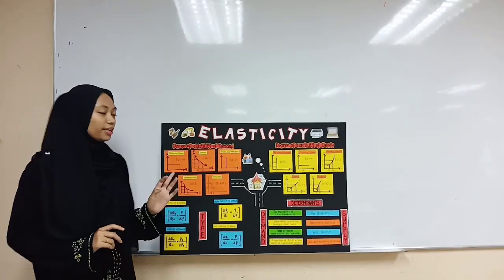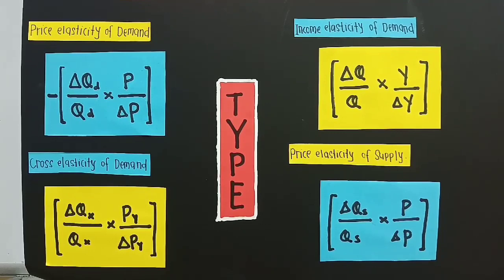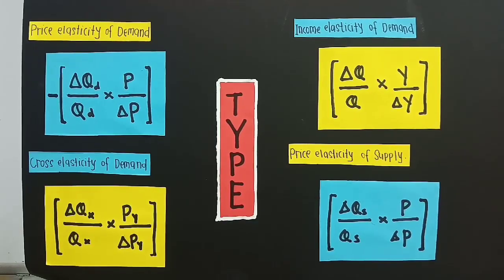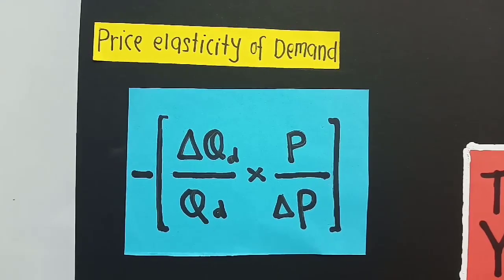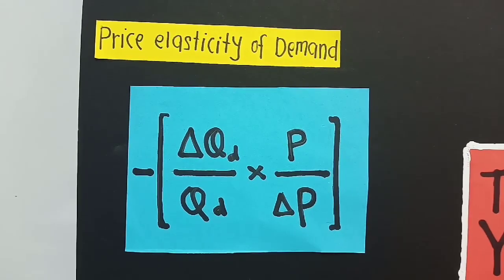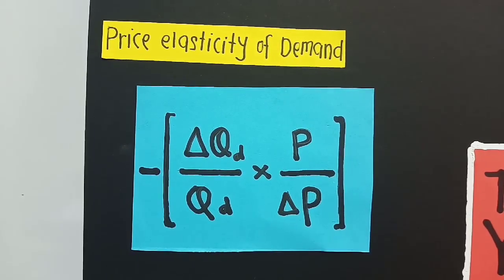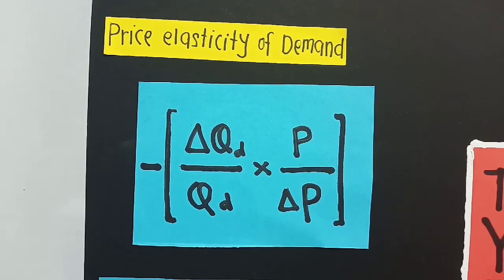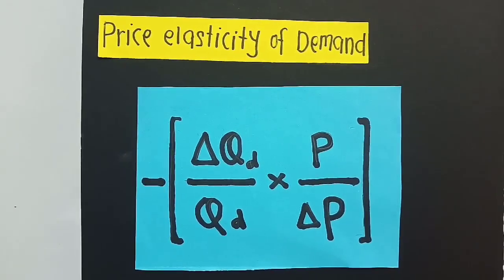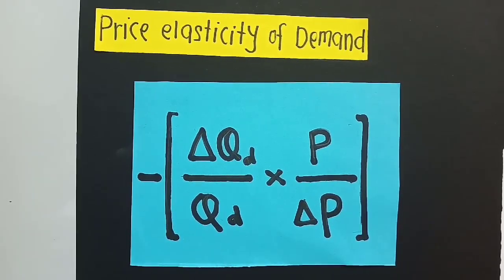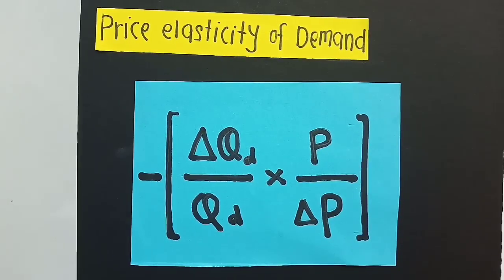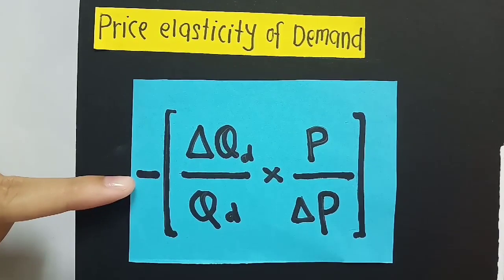Types of elasticity of demand and types of elasticity of supply. For elasticity of demand, there are 3 types: price elasticity of demand, income elasticity of demand, and cross elasticity of demand. First is price elasticity of demand. Price elasticity of demand is the ratio of the percentage change in the quantity demanded of a product to the percentage change in price. The formula is percentage change in quantity demanded divided by percentage change in price. Don't forget to put a negative here.